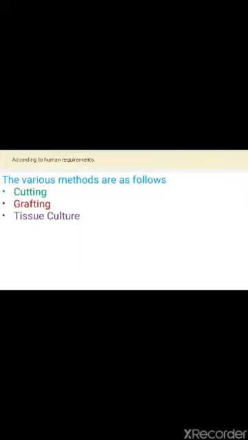So we will see the various methods of vegetative reproduction. Three methods are there: cutting, grafting, and tissue culture.